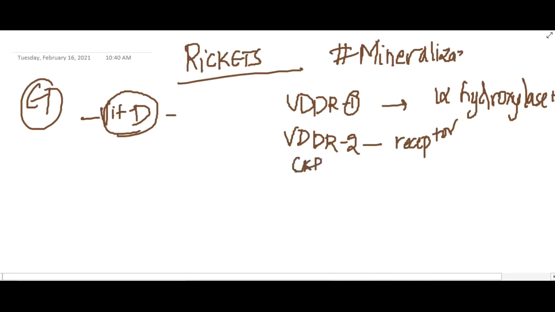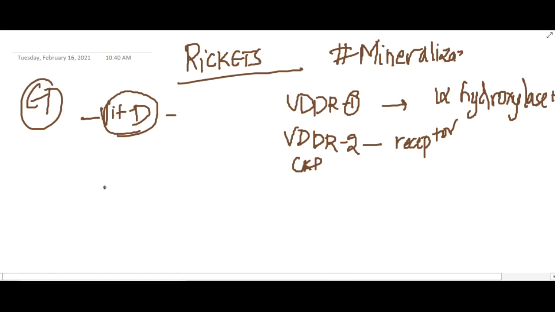So vitamin D related causes include nutritional or congenital deficiency, malabsorption, liver disease, or vitamin D dependent rickets type 1, which is due to deficiency of 1-alpha hydroxylase, or vitamin D dependent rickets type 2, which is due to resistance of receptors to the action of 1,25 dihydroxy vitamin D3, or chronic kidney disease.